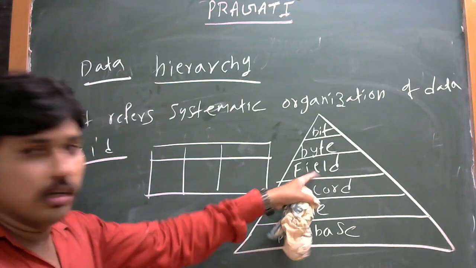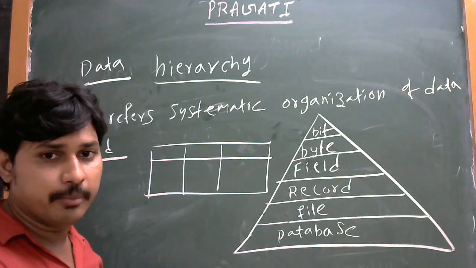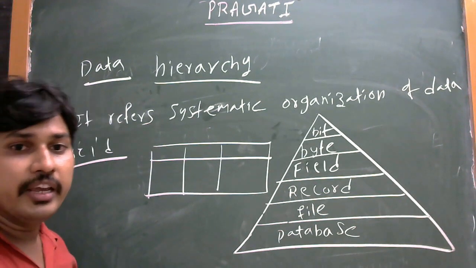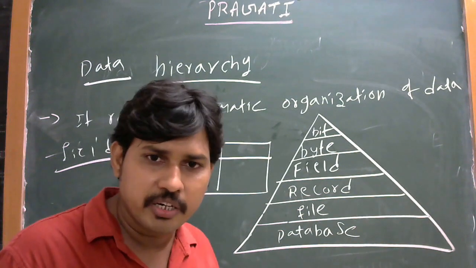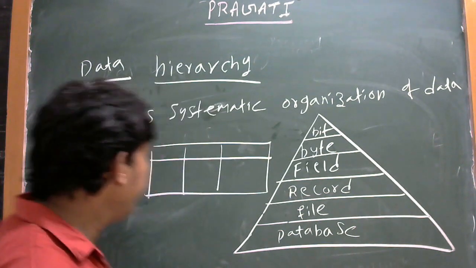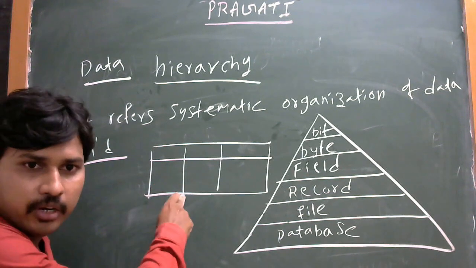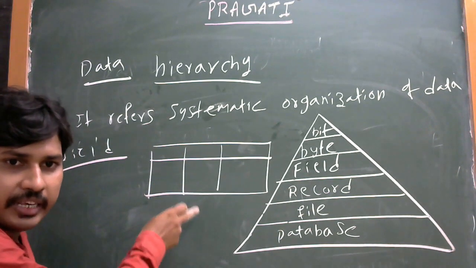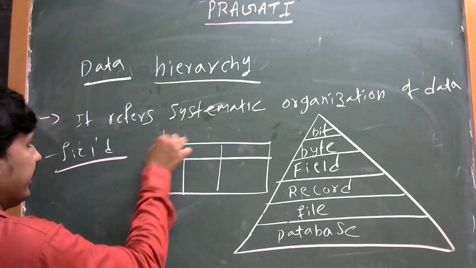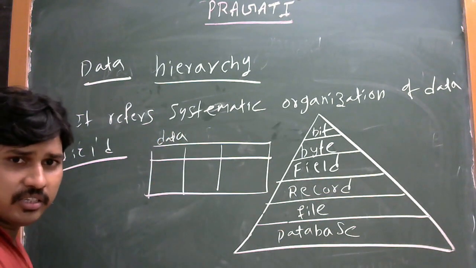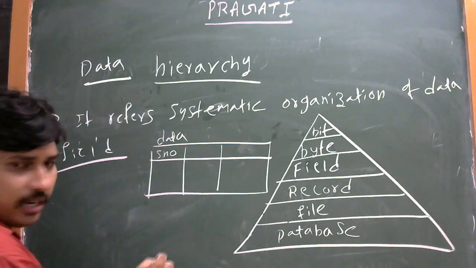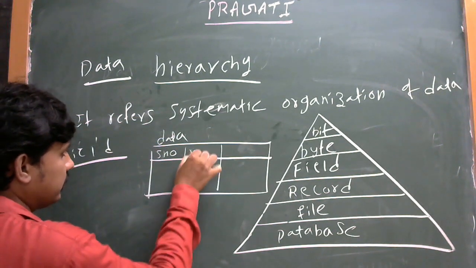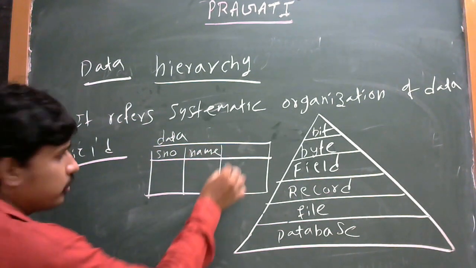Here, the new word is field. What is meant by a field? A field represents a particular name. For example, this is a table. This table can be given some name, as data. In this data, we have some serial number, some name, some group.